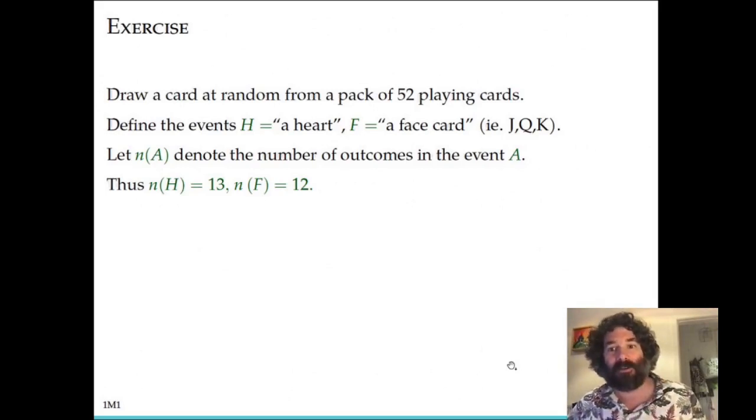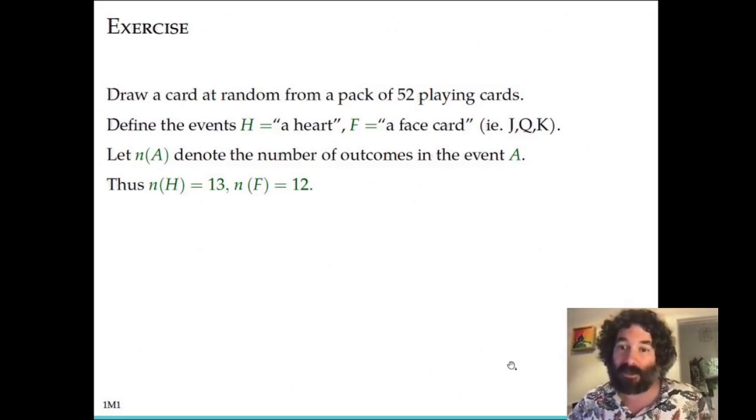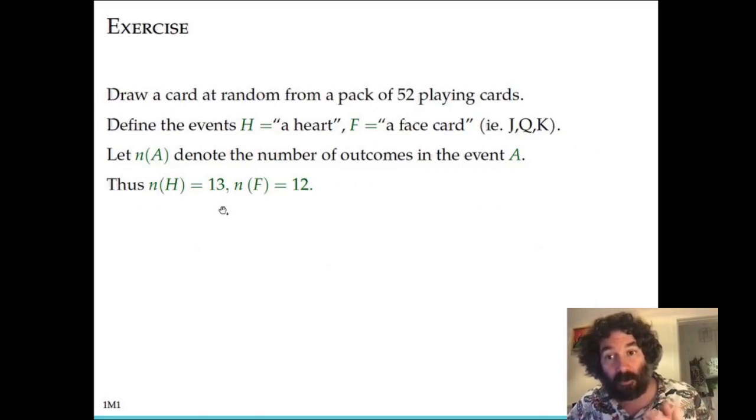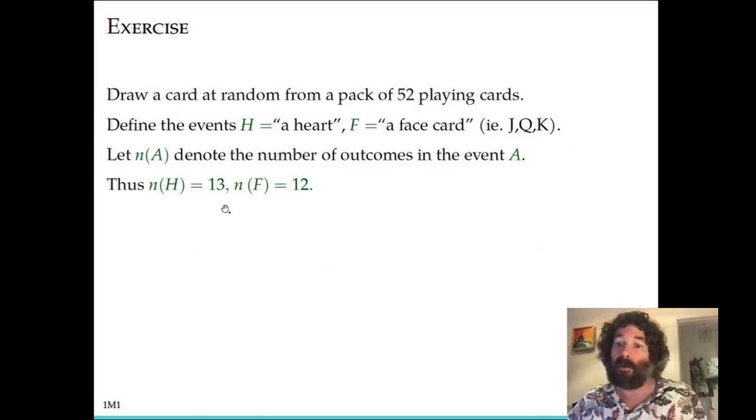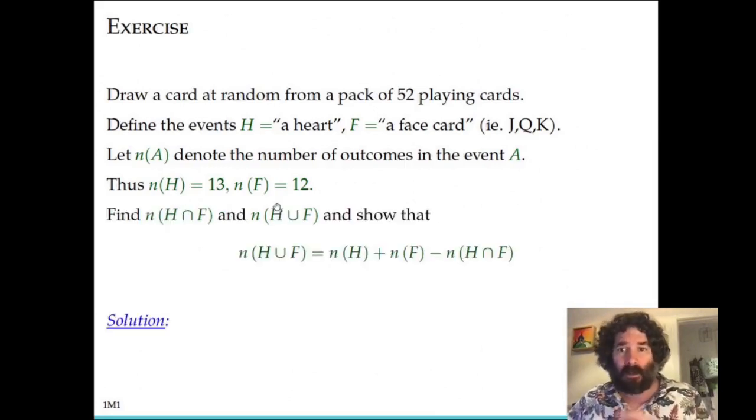So, since there are 52 cards in the deck, the chance of drawing a heart if you draw randomly is 13 divided by 52, or 1/4. We'll calculate probabilities in more detail later, but we consider the number of outcomes because it's related to calculating probabilities, assuming all outcomes are equally likely.